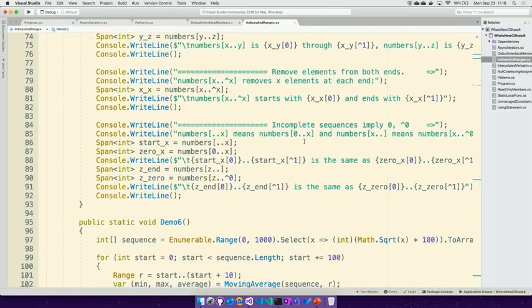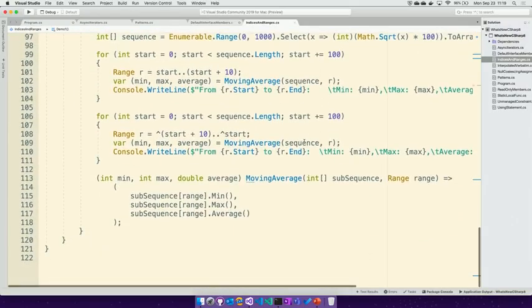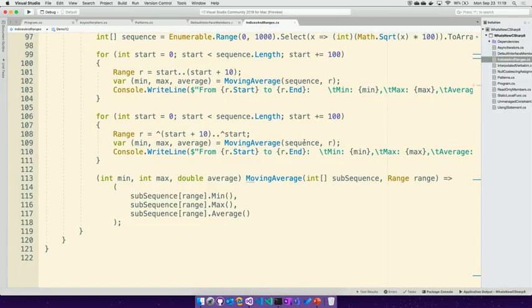X to hat x should remove exactly the same number of elements from both sides of the sequence. So 0 to hat 0 is the entire sequence, and 1 to hat 1 is peeling one element off each end. One of the real scenarios where we use this a lot is working through large data sets, where you might take a moving average over any number of elements. We start with how many we have, take the next 10, and just keep moving through, and we start to see how the sequence moves, but balanced a little bit.